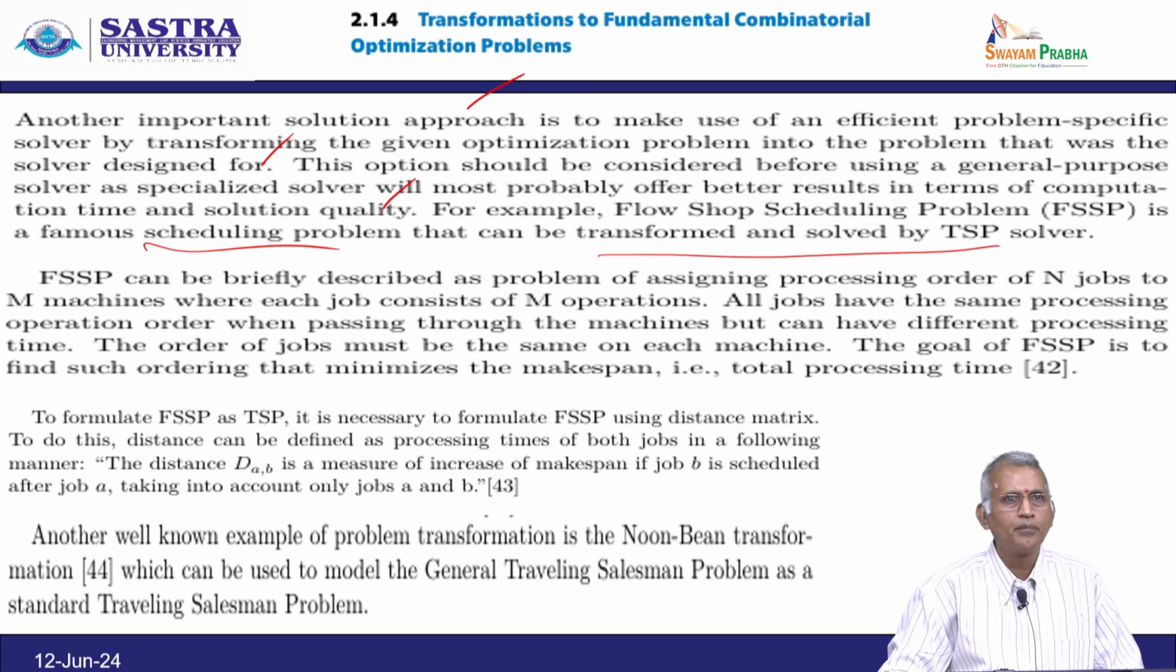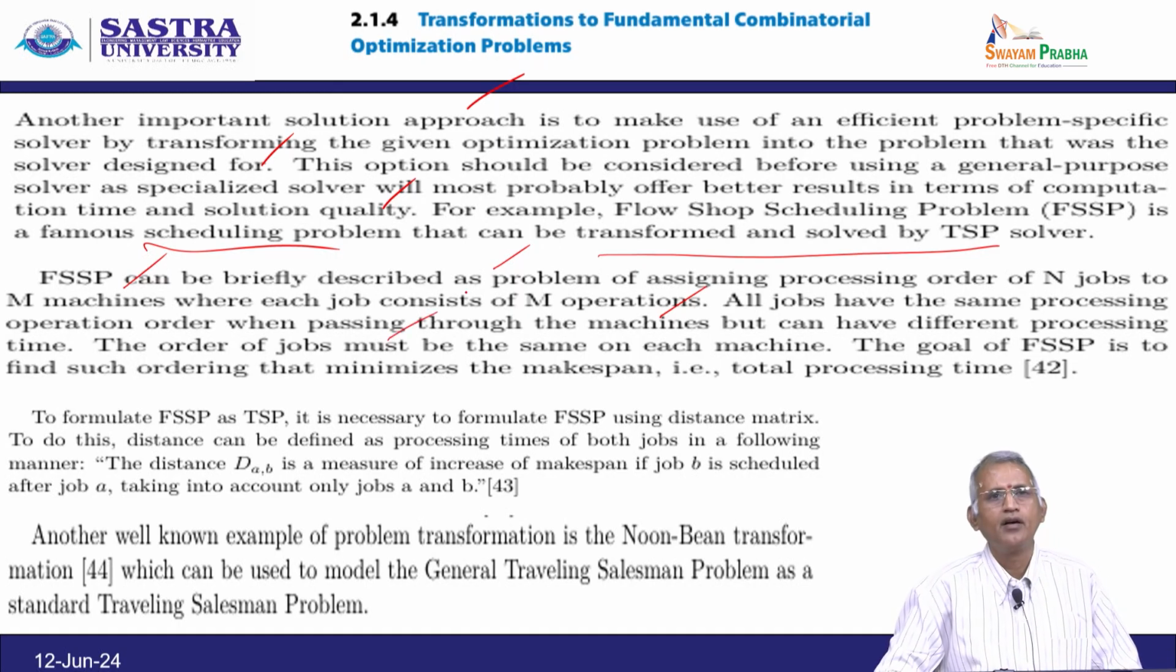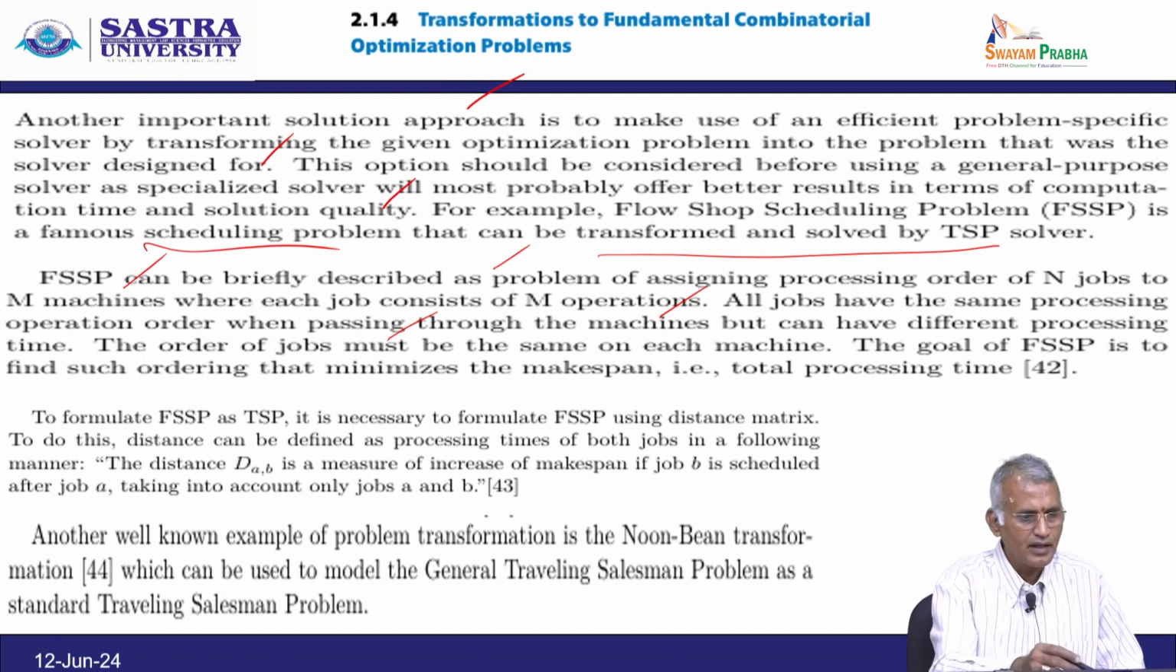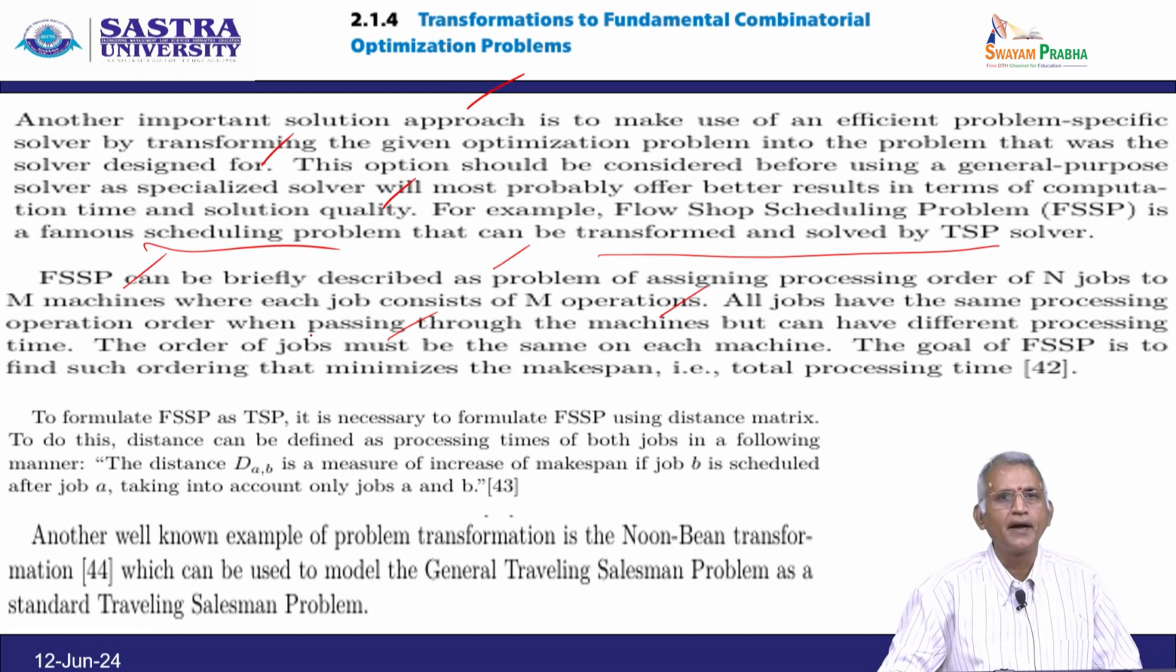FSSP, the flow shop scheduling problem, can be briefly described as a problem of assigning the processing order of n jobs to m machines, where each job consists of m operations. All jobs have the same processing operation order when passing through the machines, but can have different processing times. So, the order of the jobs must be the same on each machine. The goal of the flow shop scheduling problem is to find an ordering that minimizes the makespan, that is, the total processing time.